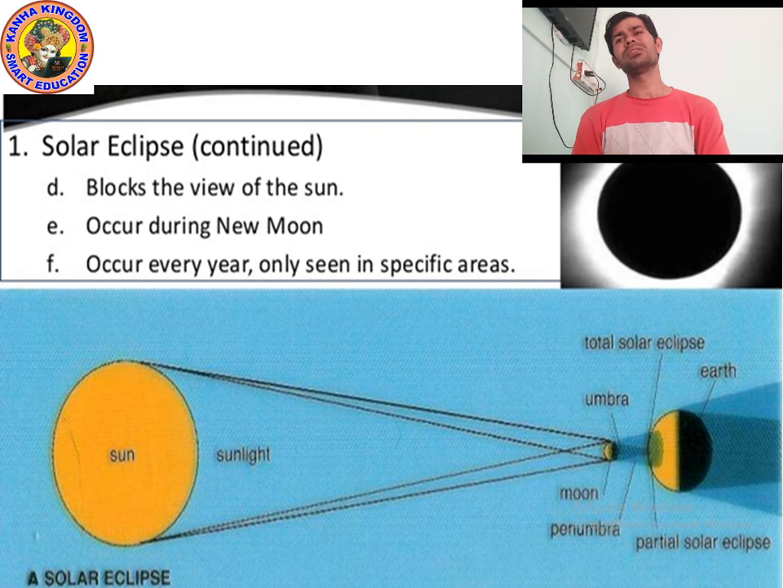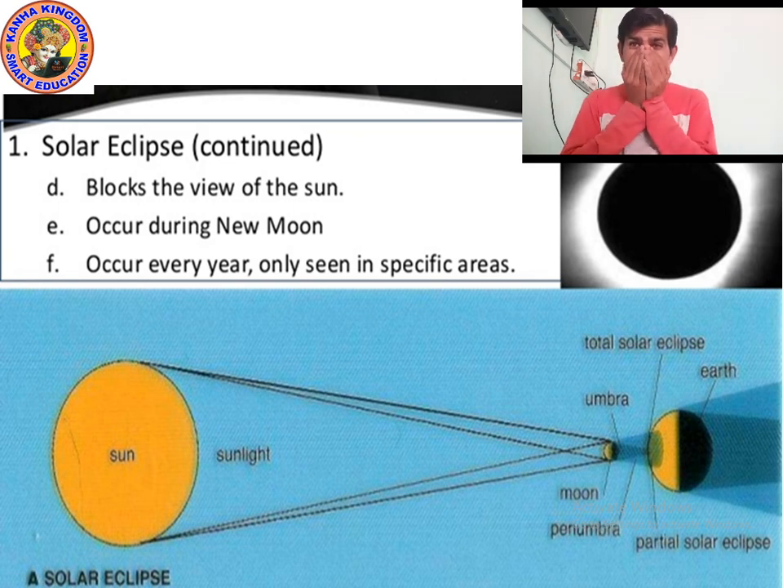So you will see only the white part, which is actually the corona. Okay. And it happens every year. Solar eclipse happens every year, and is only seen in specific areas.